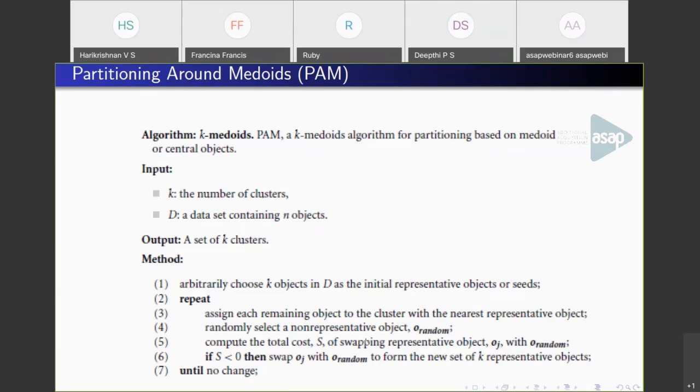These steps are the same as in the K-means algorithm, except that instead of calculating the mean value, we pick actual objects. The actual objects are called medoids because they are representative, the central point of a cluster. So actual points are chosen as centroids rather than the mean value.